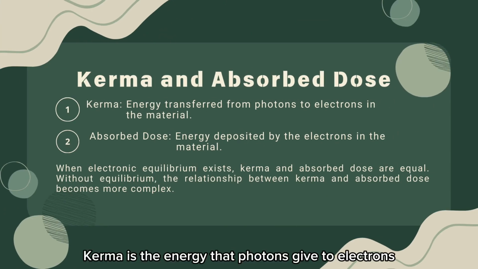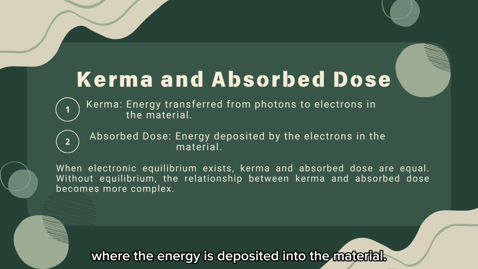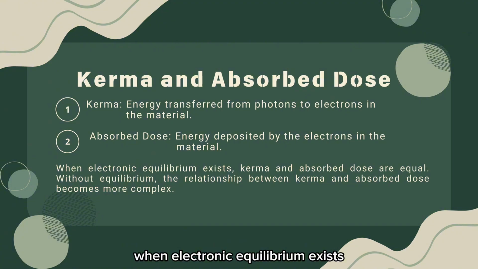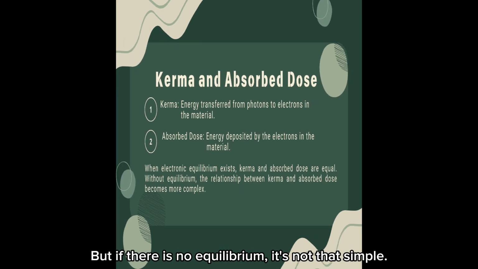Kerma is the energy that photons give to electrons as they pass through the material, while the absorbed dose is the energy that the electrons deposit in the material. The key point is that the Kerma happens where the energy is transferred to electrons, and absorbed dose happens where the energy is deposited into the material. When electronic equilibrium exists, the energy transferred to electrons is completely absorbed by the material, meaning the absorbed dose can be directly calculated from the Kerma. But if there is no equilibrium, it's not that simple.